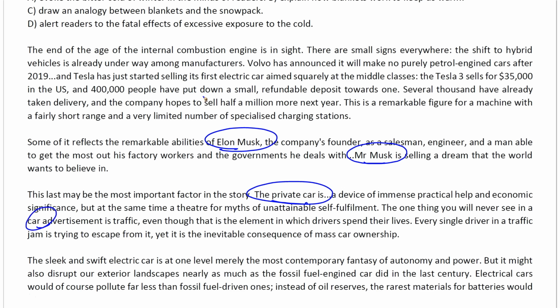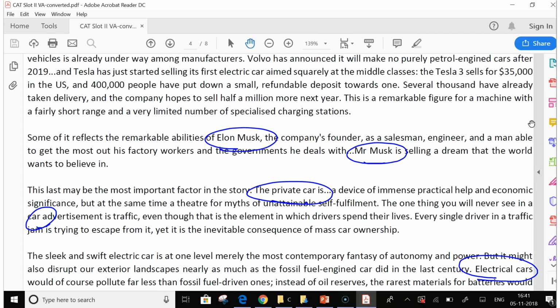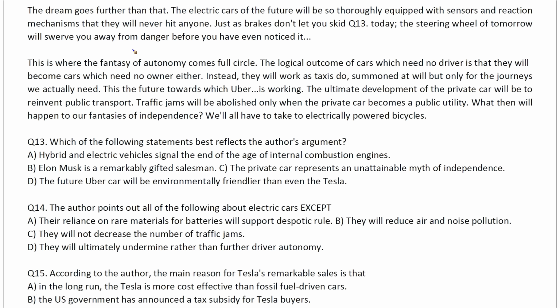Okay, so yeah, you might want to take this paragraph because, see, electrical cars, right? I'm only looking at your keywords. I'm not even getting into the detail of my entire paragraph, right? I'm only looking at the keywords. Now let's go ahead a bit and try to understand what else we have in here. I'm looking at this paragraph in a little more detail.